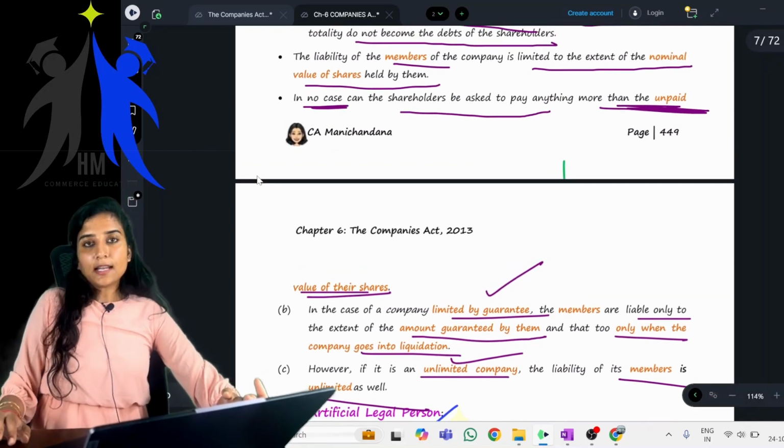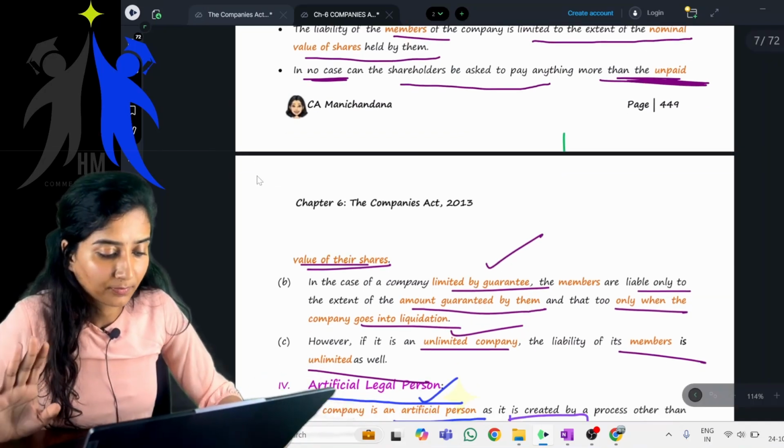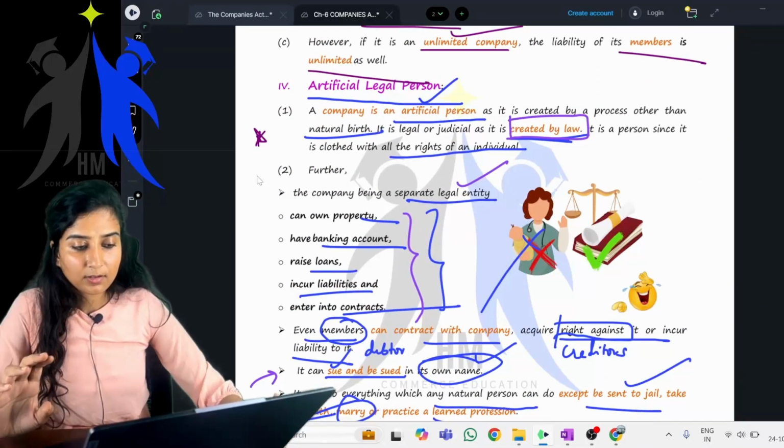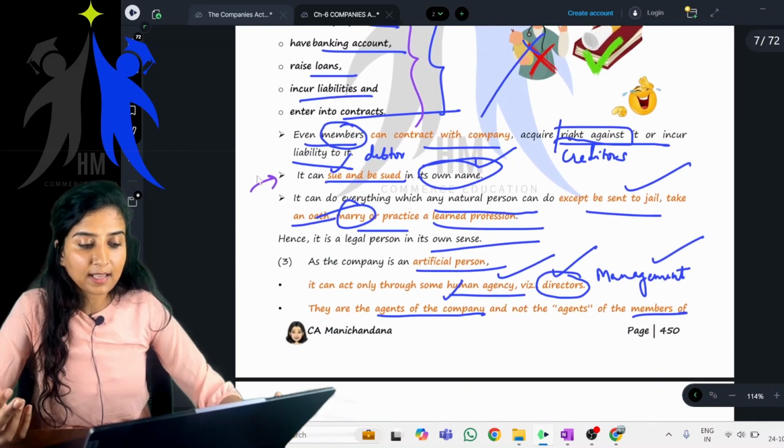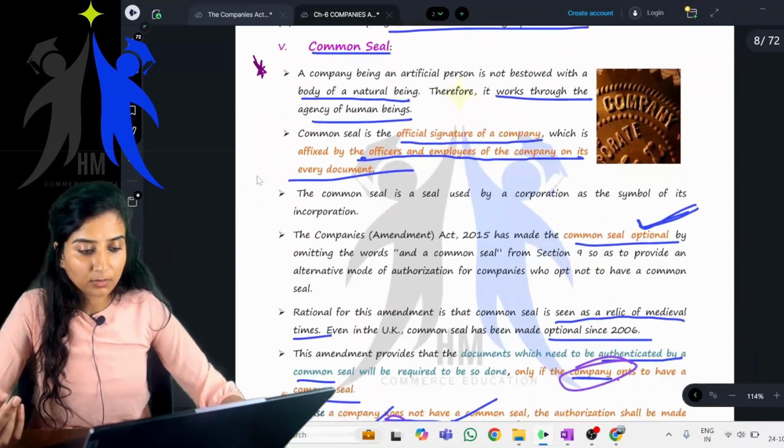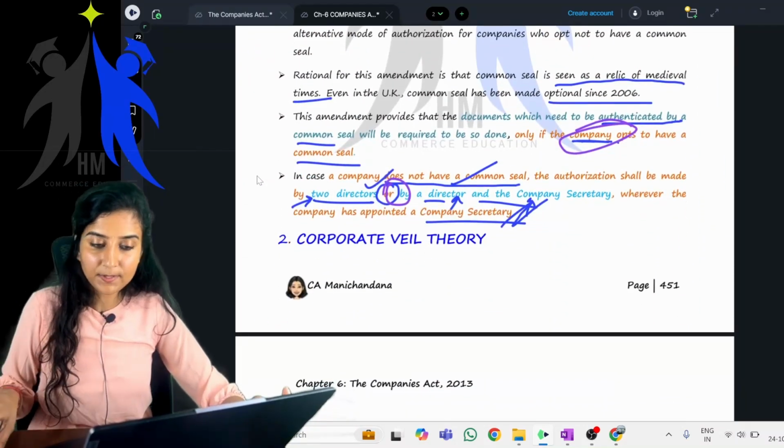Getting it? Clear? That's all. Are you revising? Yes. Are you feeling it easy? Companies Act? Yes or no? It's easy, right? The concepts are so easy.